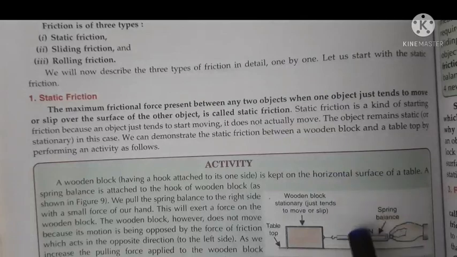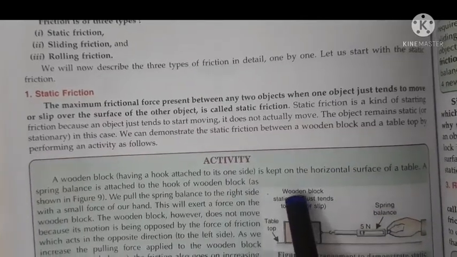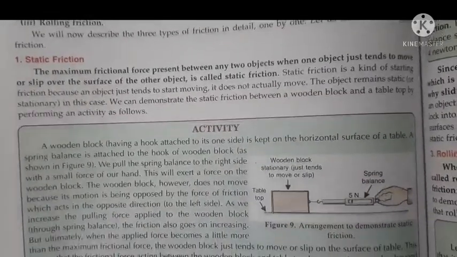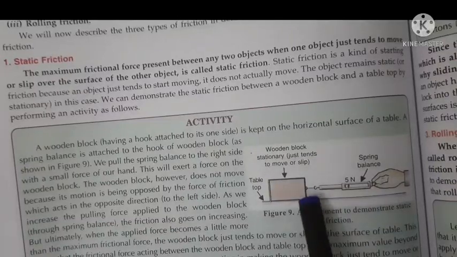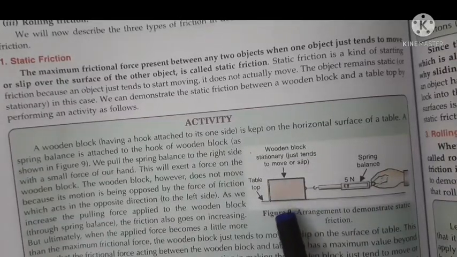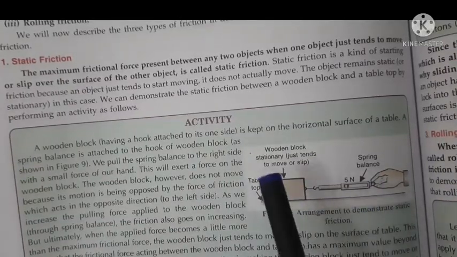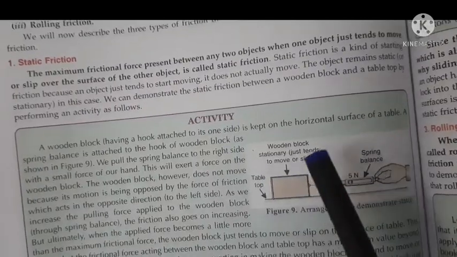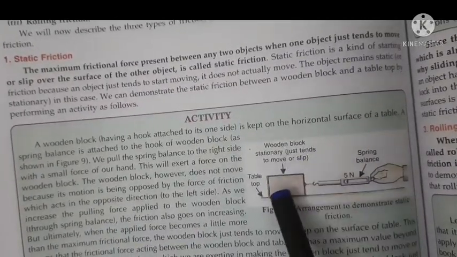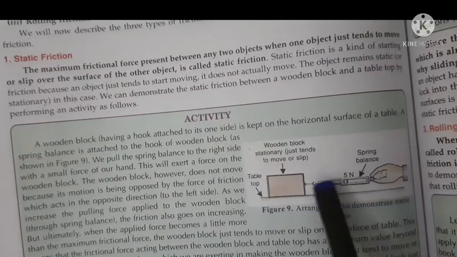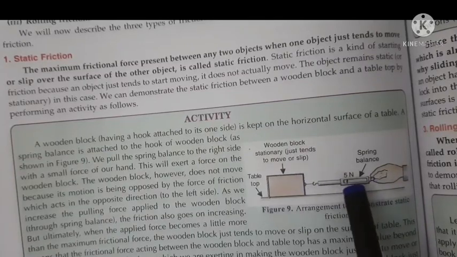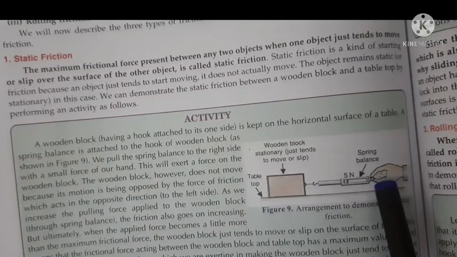Very easy. The same thing is also explained here, which I have already explained to you. Here this is the wooden block, okay, and this is the tabletop. You can also practice this, it is a very simple activity. Now here again this block is tied with the spring balance and it is pulled.